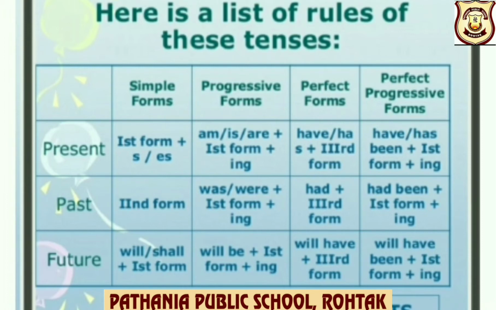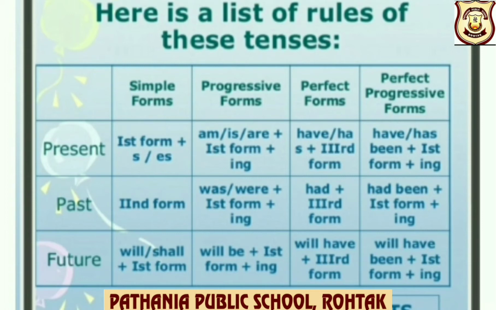Present perfect forms: have, has plus third form of the verb. Present perfect progressive forms: have, has as per singular or plural, been plus first form plus ing.